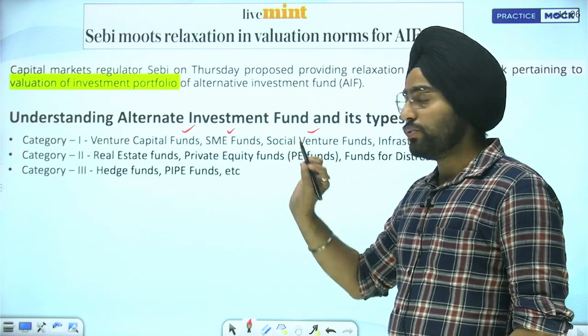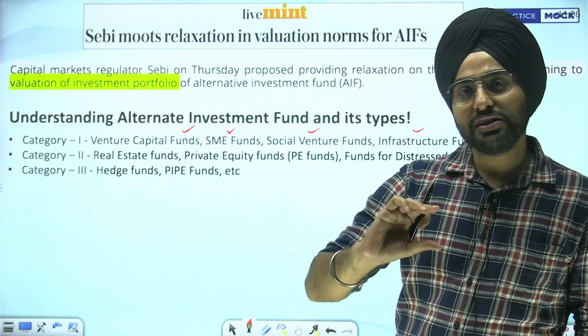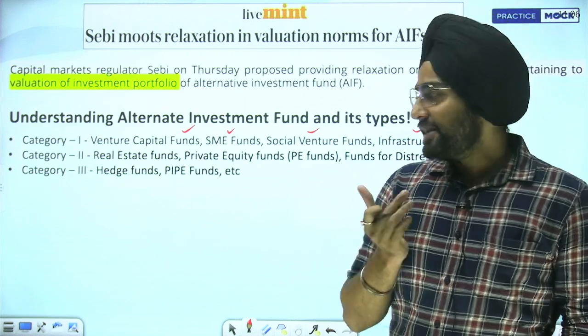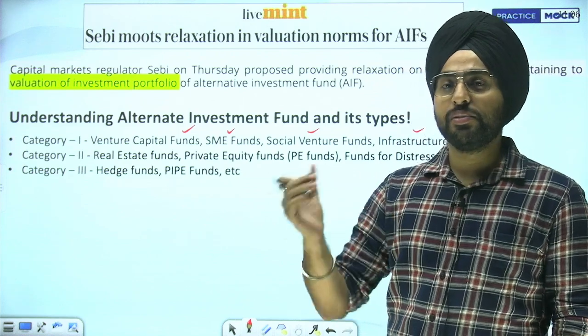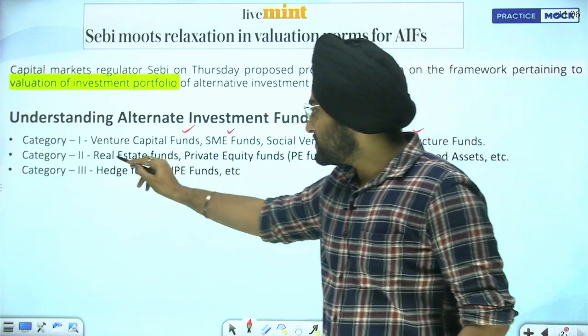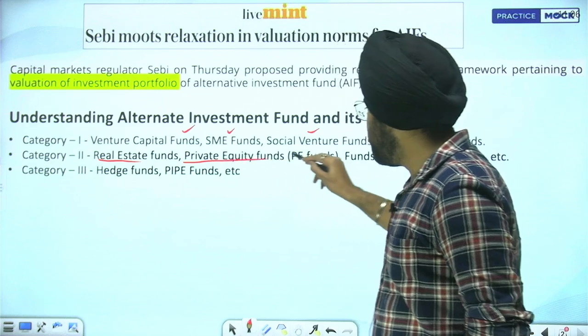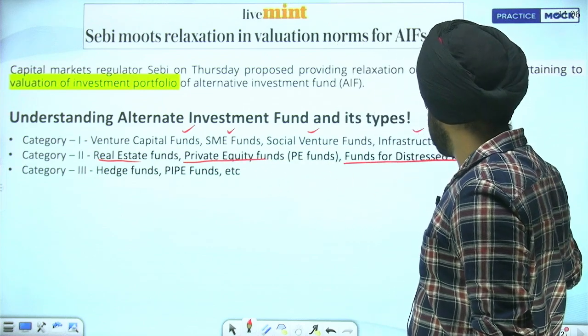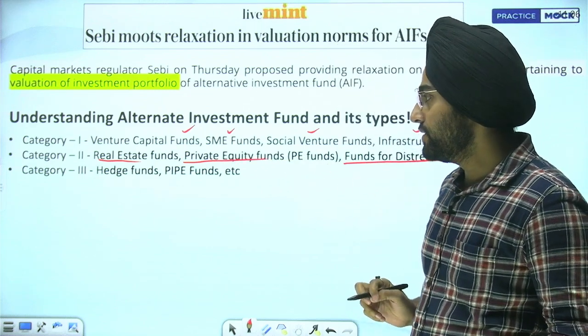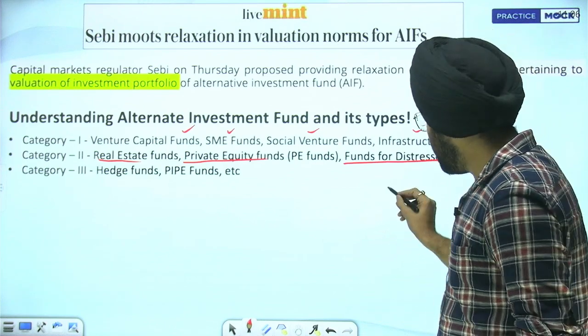Then comes category 2. So category 2 is something different. It is different because it has funds for different purposes, like real estate funds, private equity funds, funds for distressed assets, etc. Okay, so there is a fund called Swami Fund.